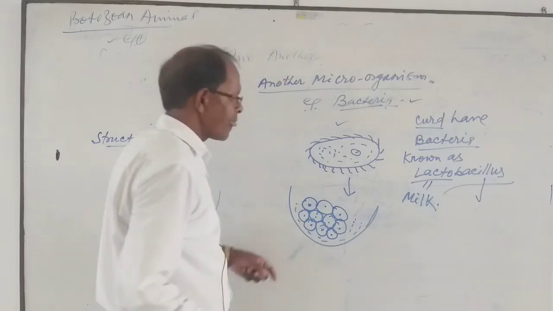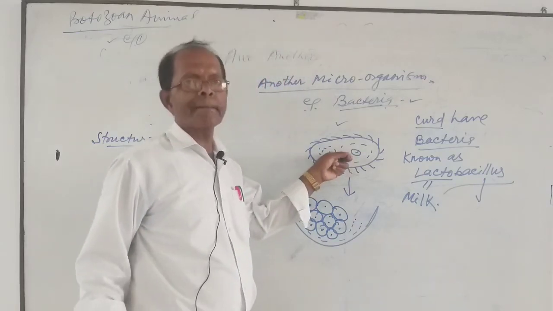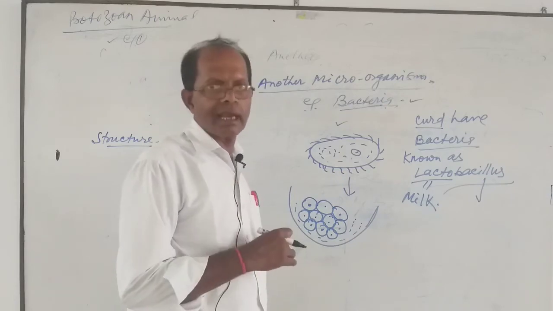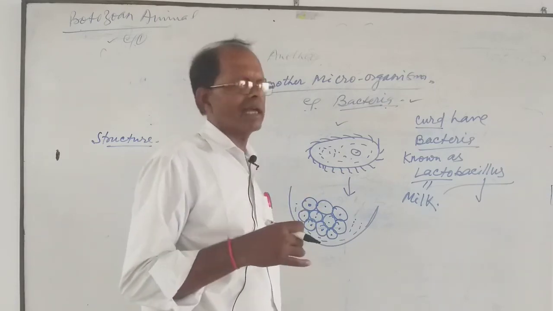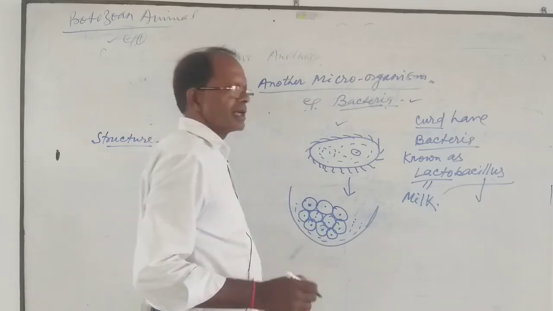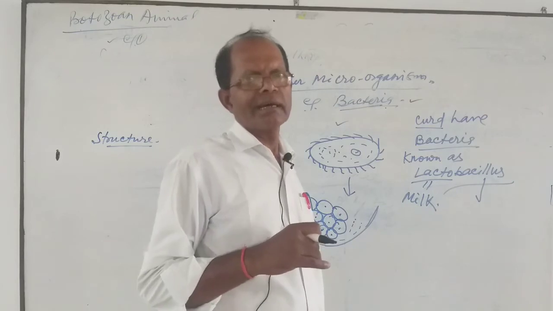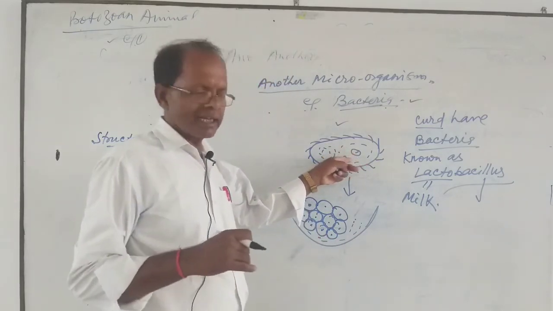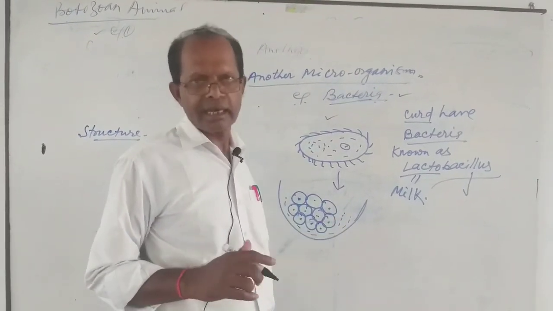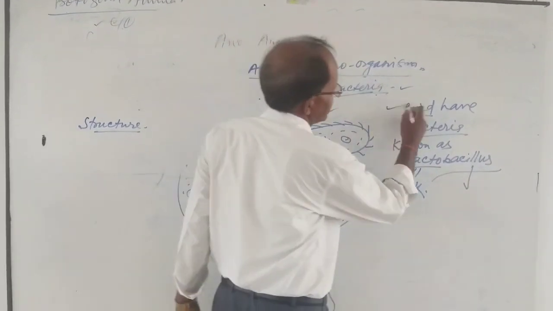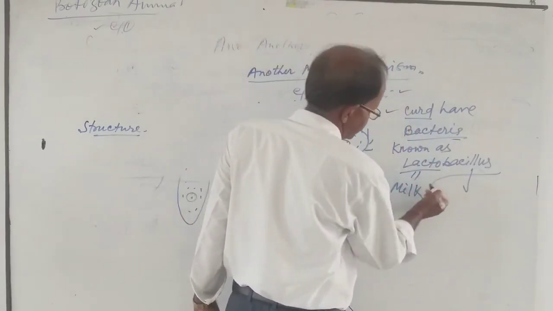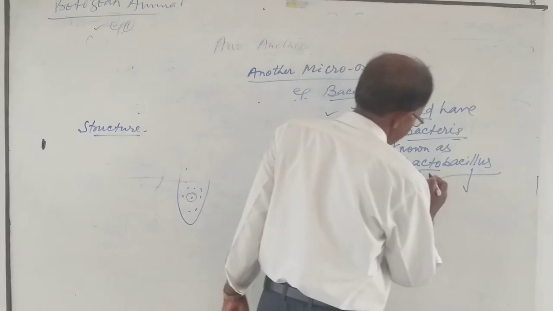How is it possible? Because these bacteria are able to change their structure through cell division. Suppose we add a drop of curd in 5 liters of milk; after the division of the cells, it forms curd. Why so? Because of cell division. So this bacillus in the curd is able to change the milk into curd.